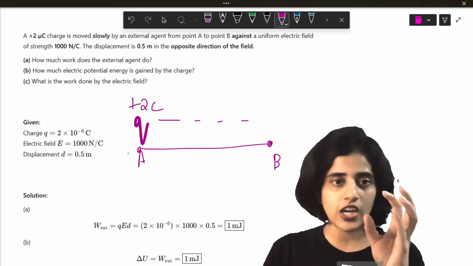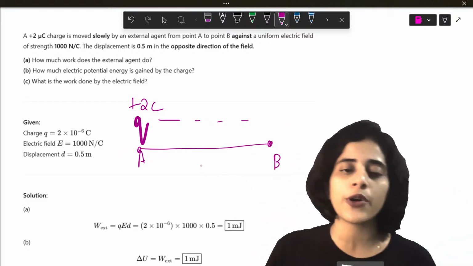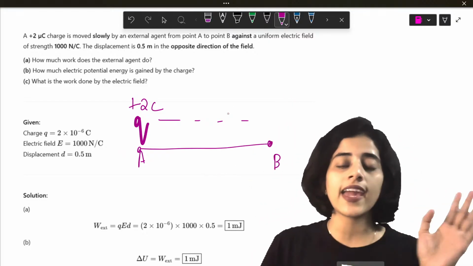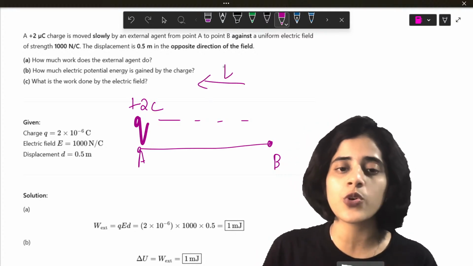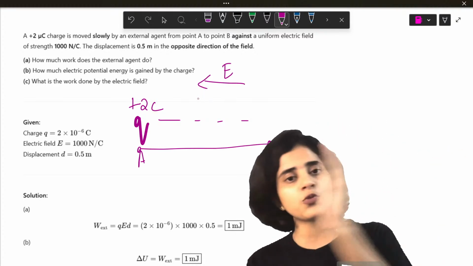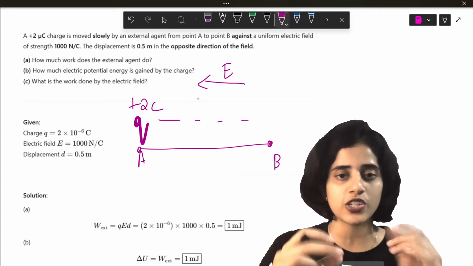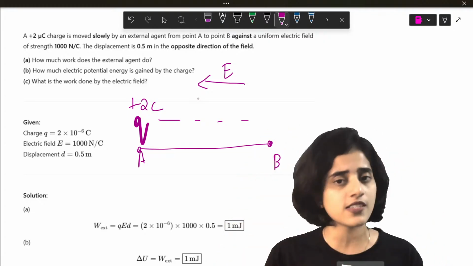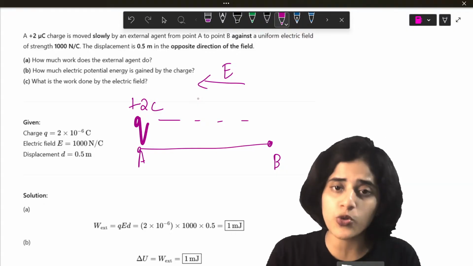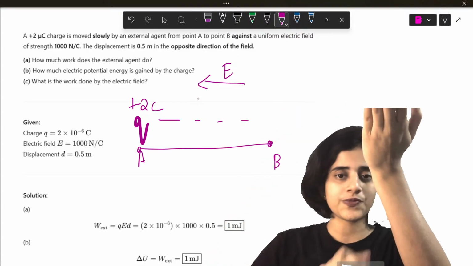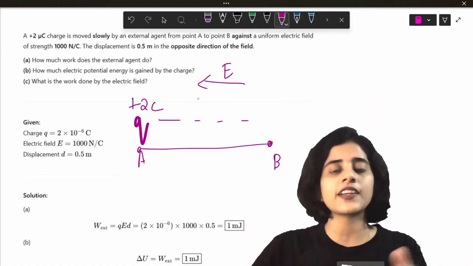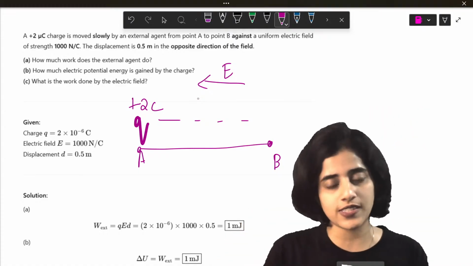Okay. So there's a charge that's moving from point A to point B. This is moving against the electric field. So the electric field is going to be in the opposite direction. The charge is moving from A to B, and they're in opposite directions. This is very similar to what we just did. You are taking a block and moving it against gravity. So you are moving it up, gravity is down. Gravity and electric field both are conservative forces.